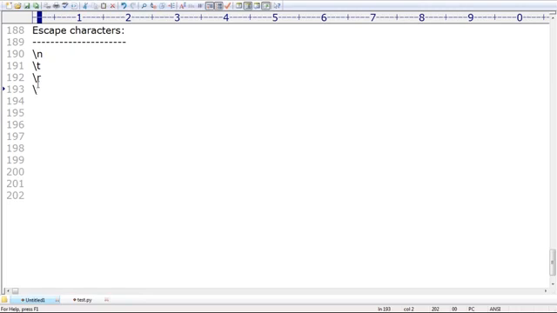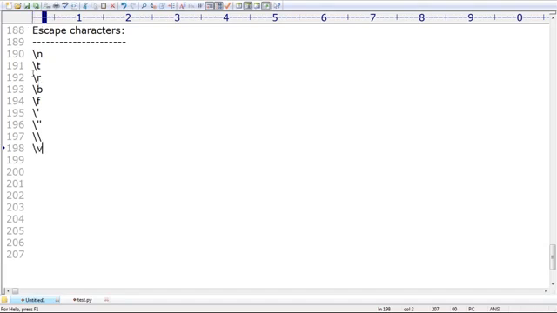Backslash b means what? Backspace. Next, backslash f, form feed. Next, backslash single quote, backslash double quotes. Next, backslash backslash. Next, do you know backslash v?